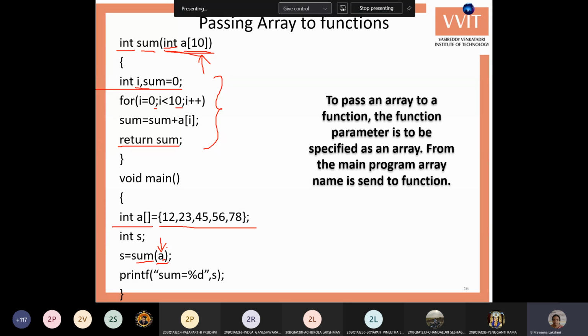Okay, comma, since there are 5 elements here, you can give the 5 also as a parameter, and here you can store that into some variable, int n.